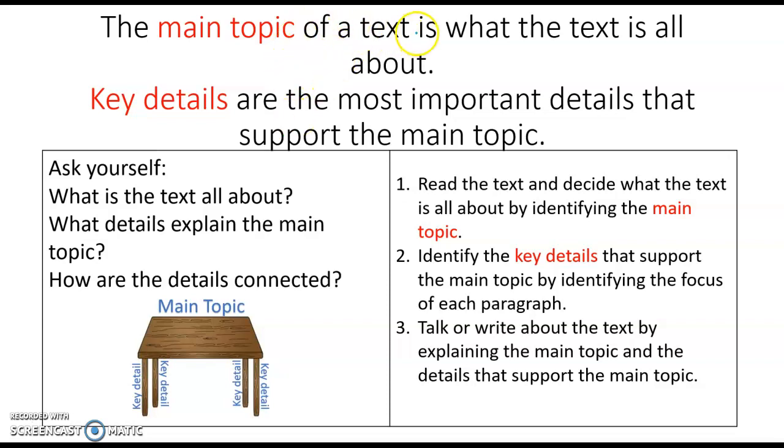So what we'll do today is we'll read a text and then decide what the text is all about by identifying the main topic. Then we'll identify those key details that support the main topic by identifying the focus of each paragraph. Then we'll talk or write about the text by explaining the main topic and the details that support the main topic. Number 3 is actually what you're going to be doing tomorrow. So today we're just identifying that main topic and the key details.